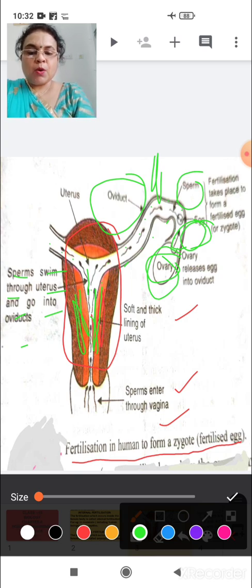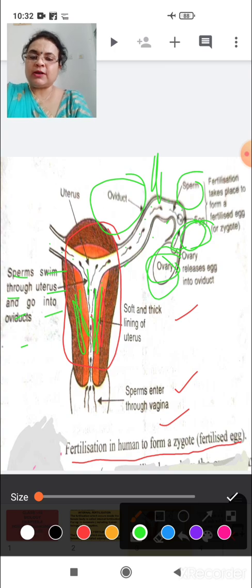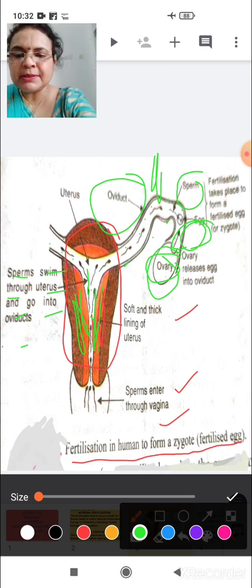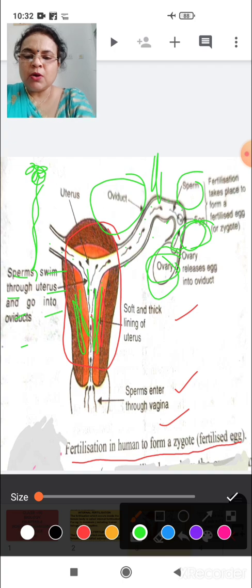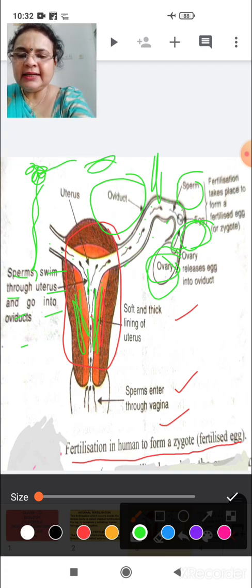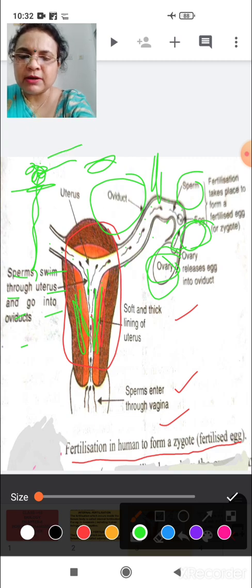See children, only one sperm collides with the egg to form a zygote, for the procedure of fertilization. If this is a sperm, with a tail and a head, only the head collides with the egg,